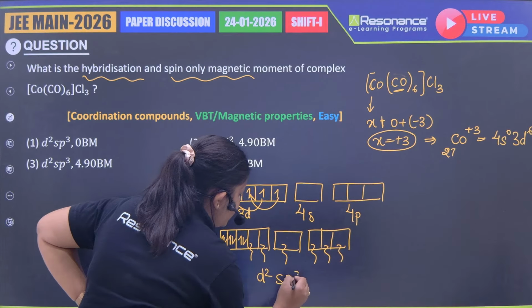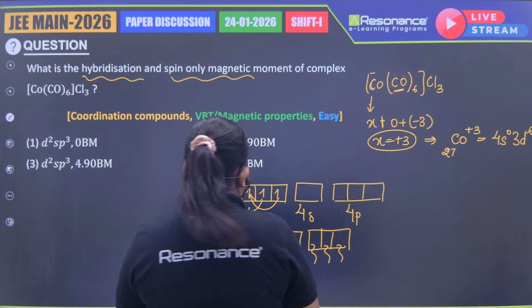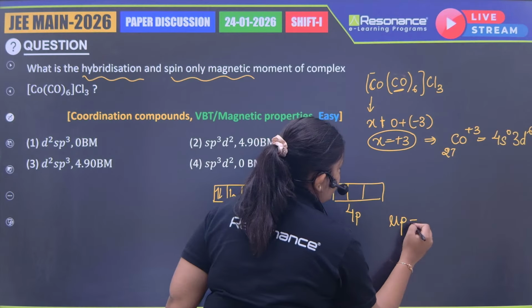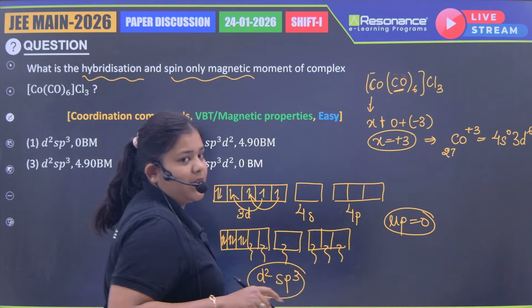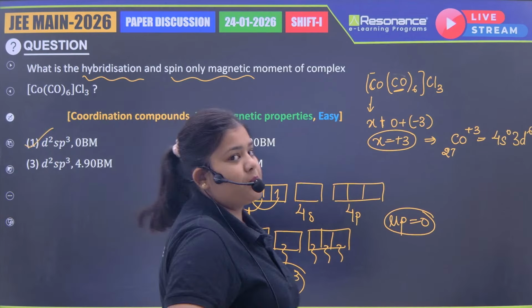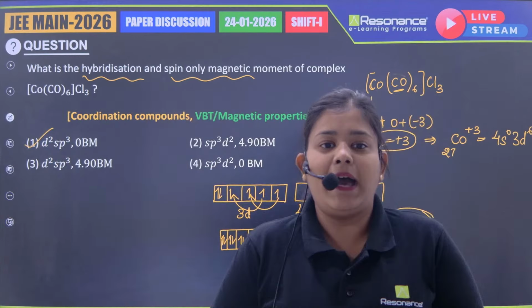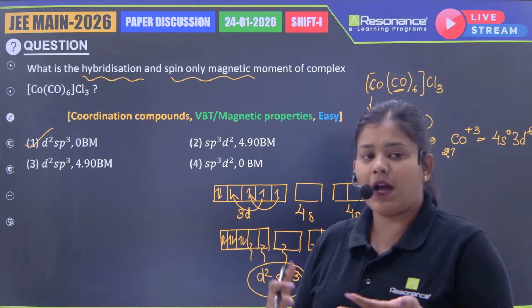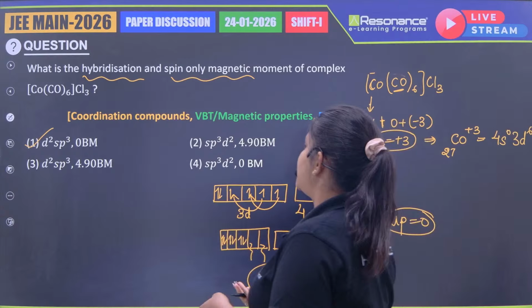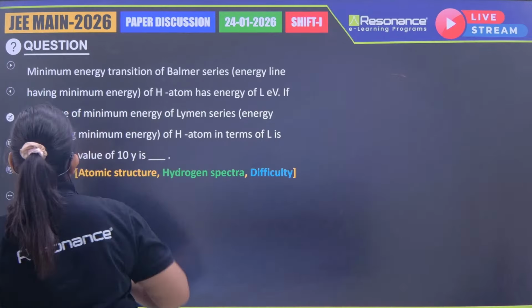So the answer will be either option 1 or 3. Let's check how many unpaired electrons. Unpaired electrons are 0, diamagnetic. Diamagnetic means 0 Bohr magneton, that is option 1. I think again this is easy only, but let's say you have to solve it a little more, so let's take it to a moderate level.